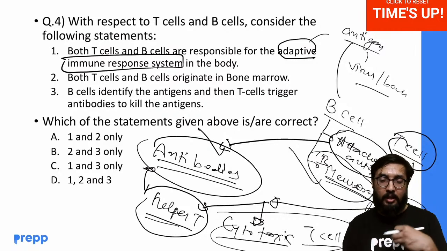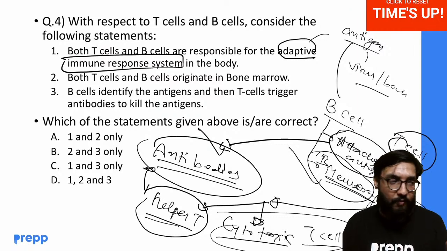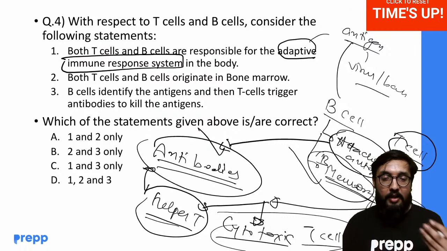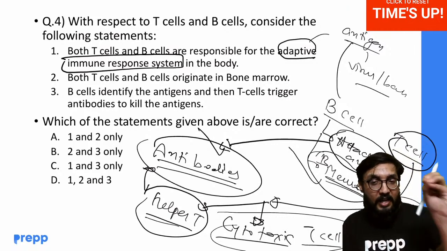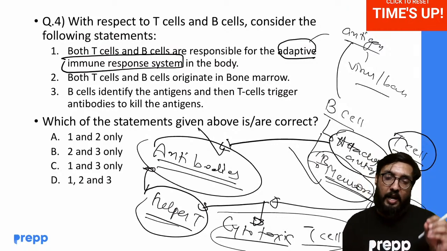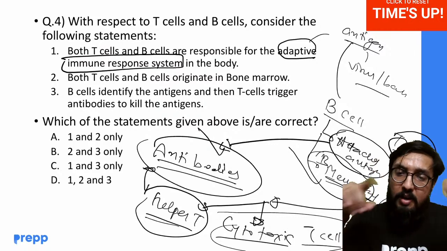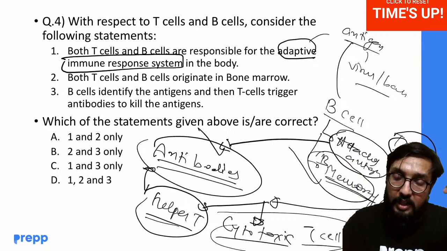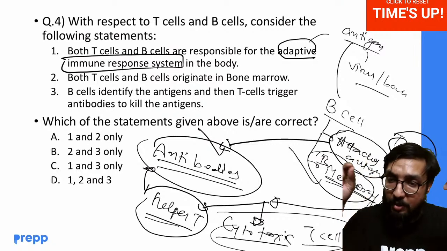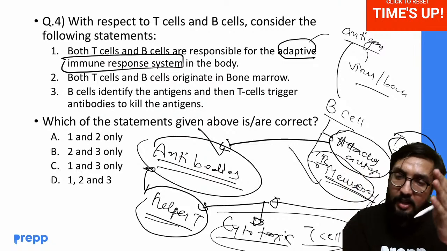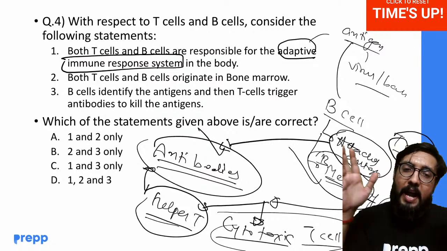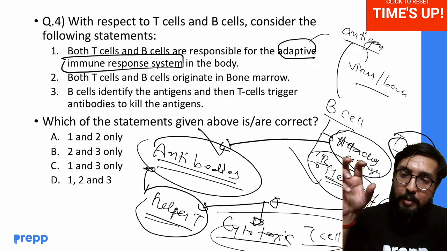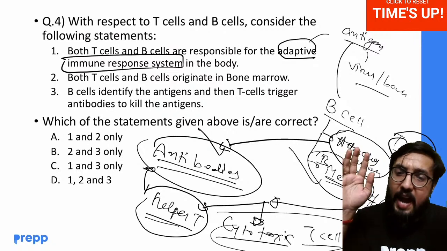So when anybody gets infected by any virus or bacteria, their B cell gets into the mode. Their B cell gets attached to that specific antigen, and it develops in two ways. One becomes a memory cell which remembers: okay, this is the type of antigen, this is how we fight. So that memory B cell stays for long in our blood. And there is another one which attaches to it and converts into plasma and produces antibodies.